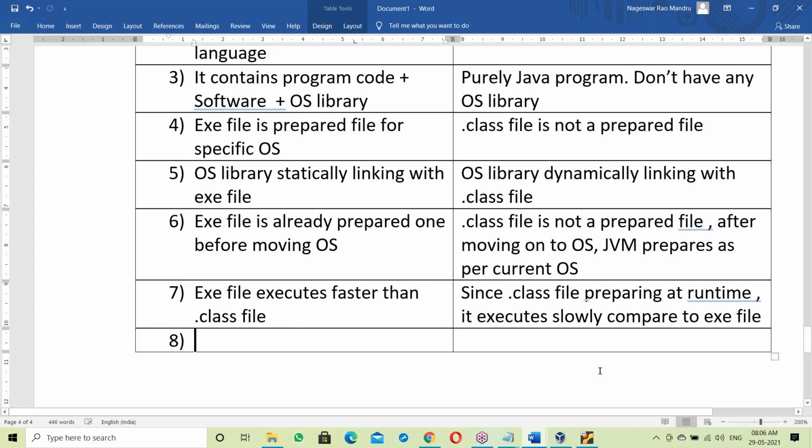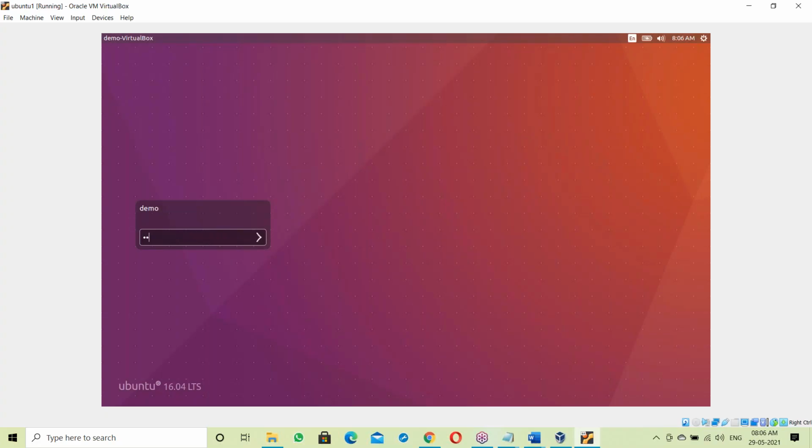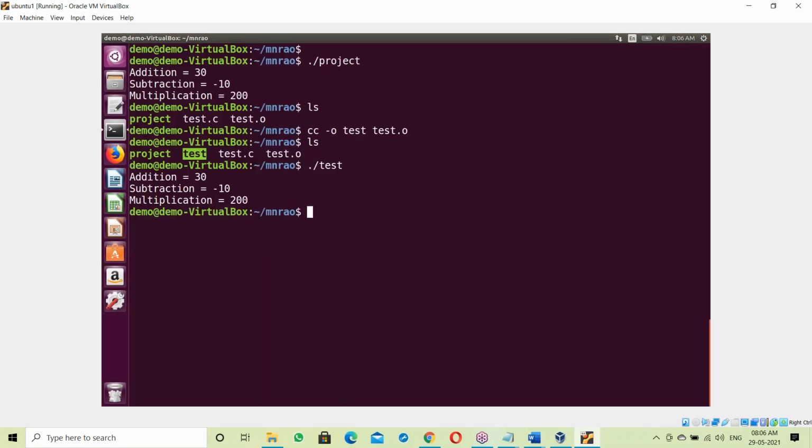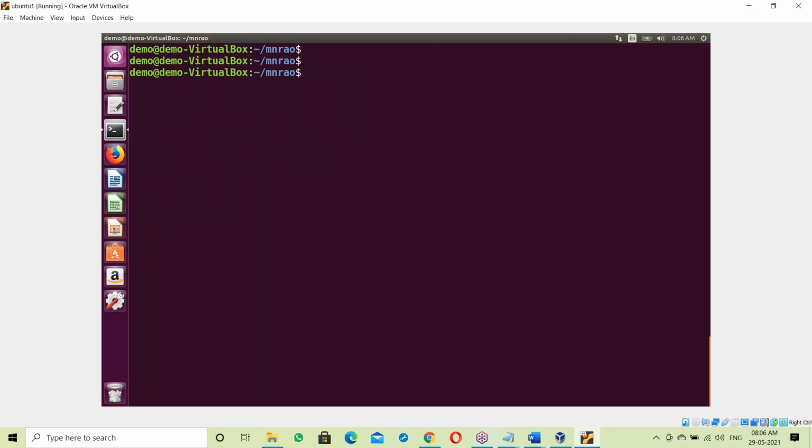Suppose an .exe file is prepared on a Linux base where the C software is already installed. I have installed the C software, so a C program is developed and the .exe file generated. Now the same .exe file can be moved to another Linux base and executes directly. Again, C software installation is not necessary to run the .exe file.